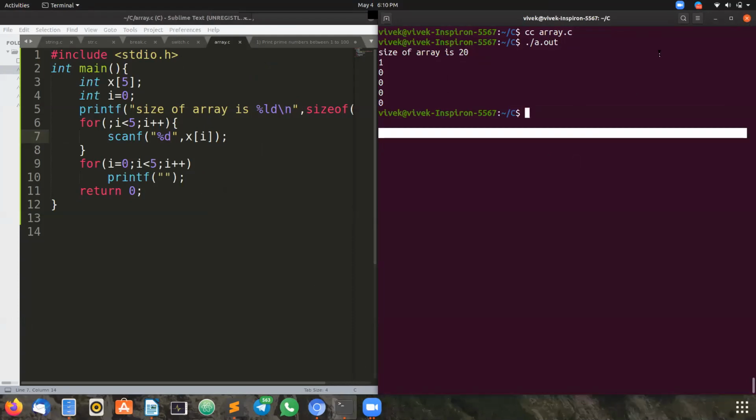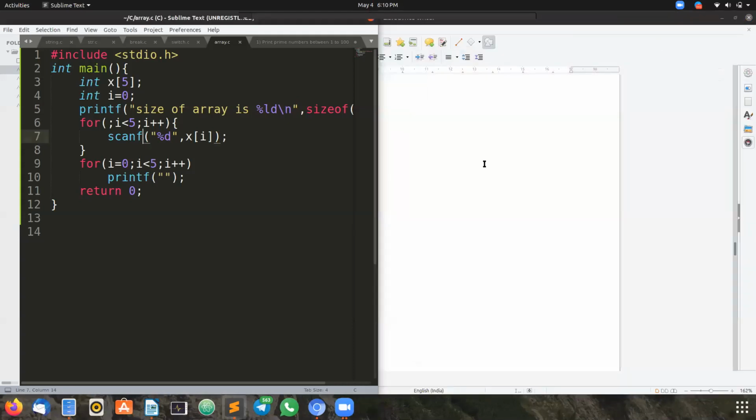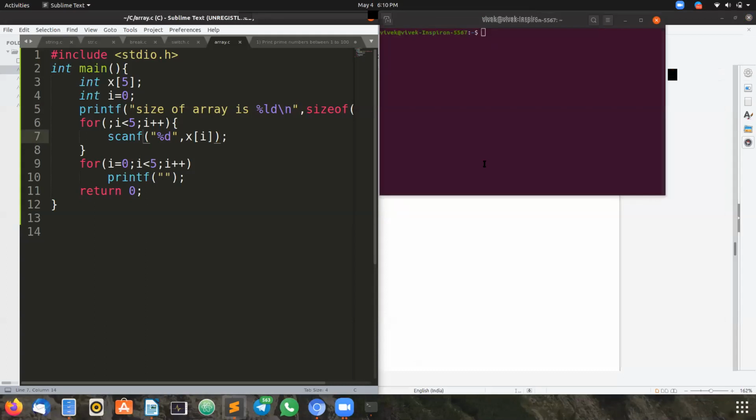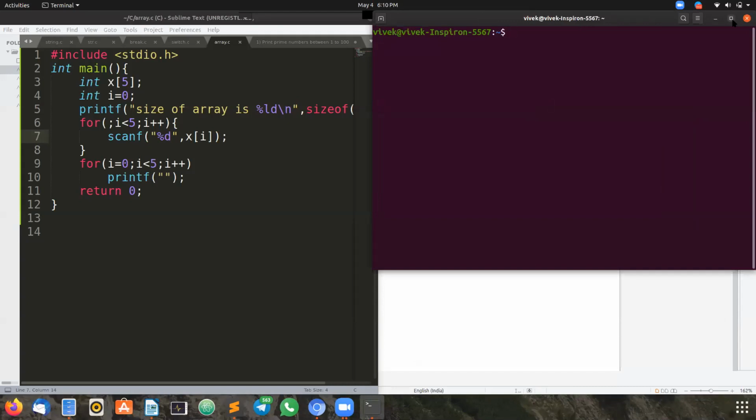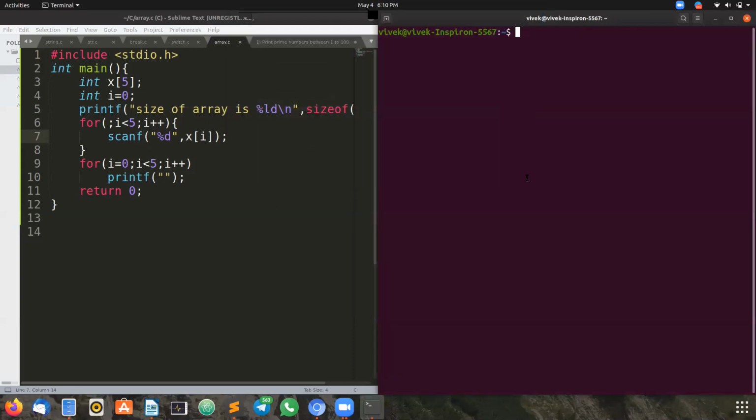Yes. There is some technical problem. One second, my terminal got stuck. I'll close and open the terminal again. I'm going to share again.